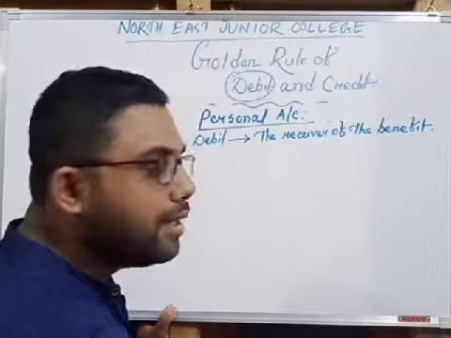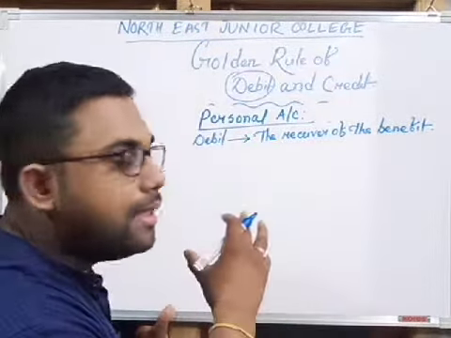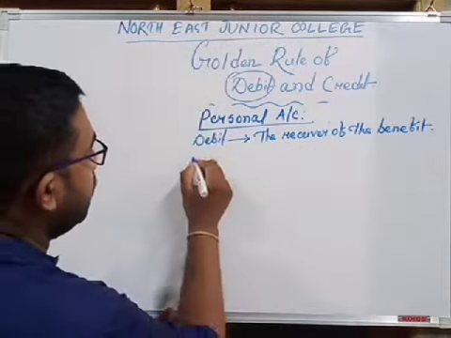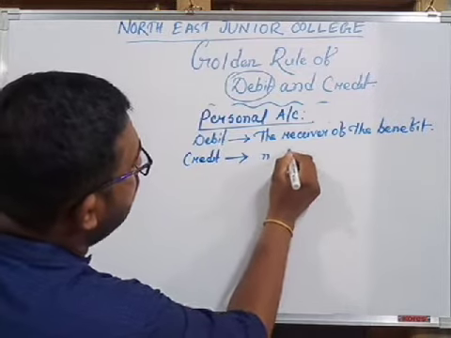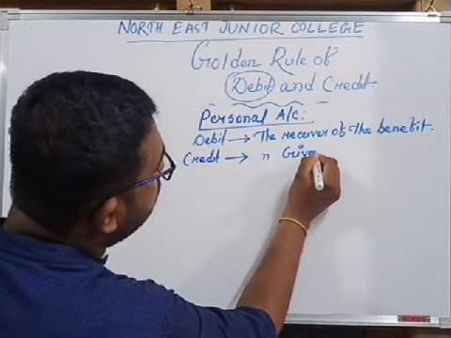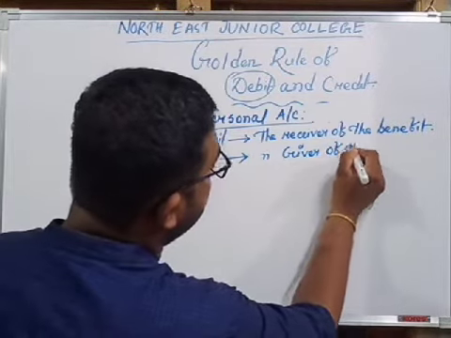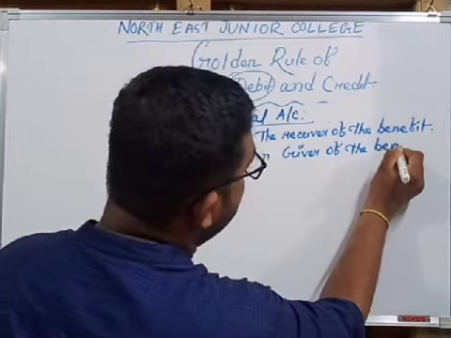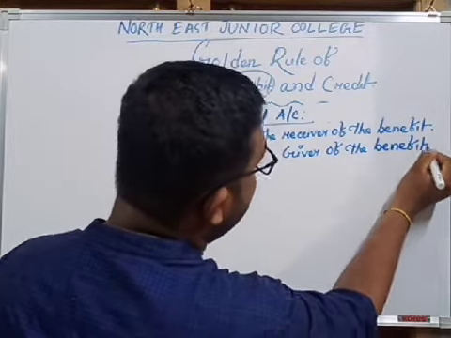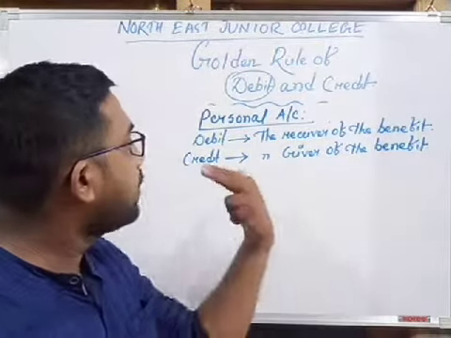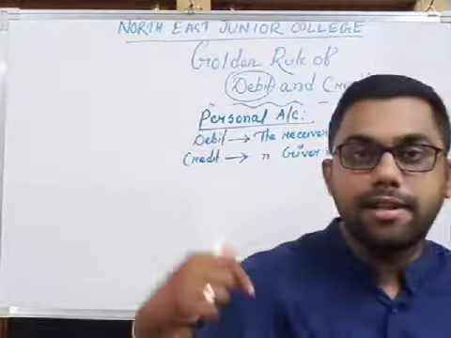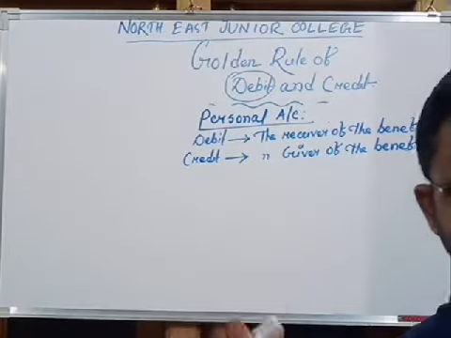The debit is the receiver of the benefit. And credit is the giver of the benefit. Okay, clear? This is the debit and credit rule for personal account. That is, debit is the receiver of the benefit and credit is the giver of the benefit.